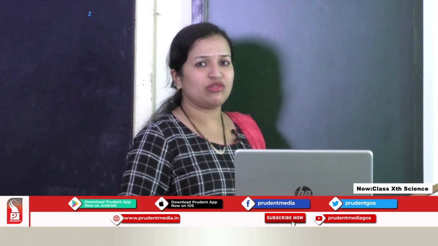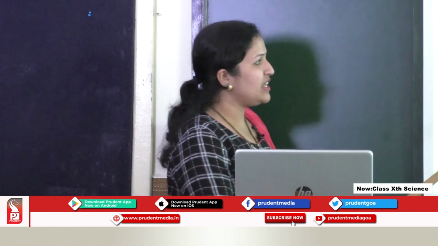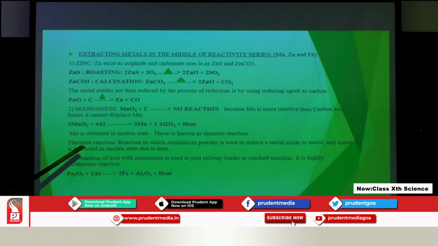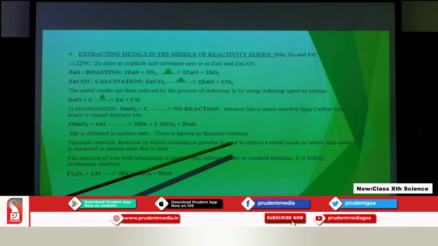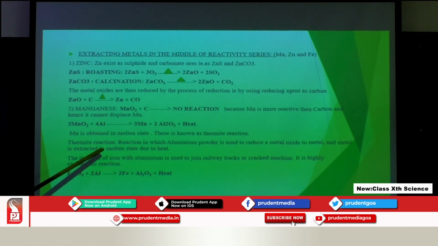Reduction and oxidation, both things are taking place in one reaction. Now, the remaining part, let me read. And metal is extracted in molten state due to liberation of heat. So, this is the thermite reaction.